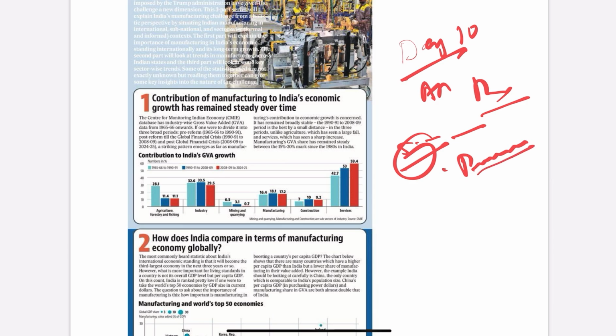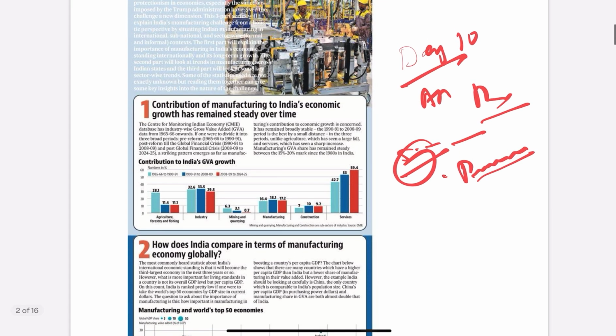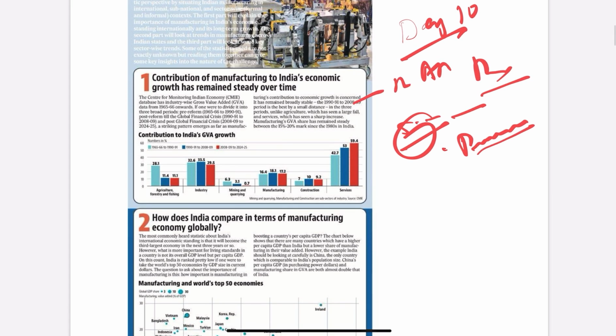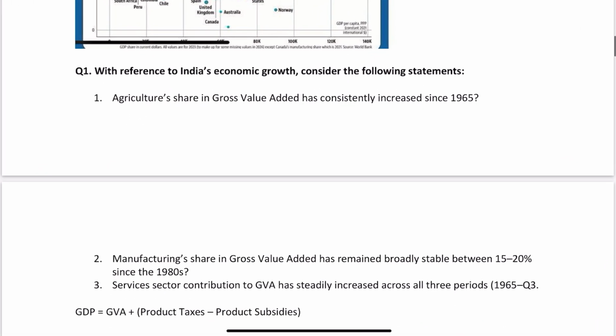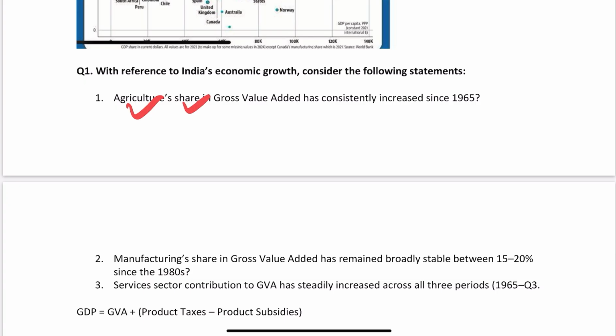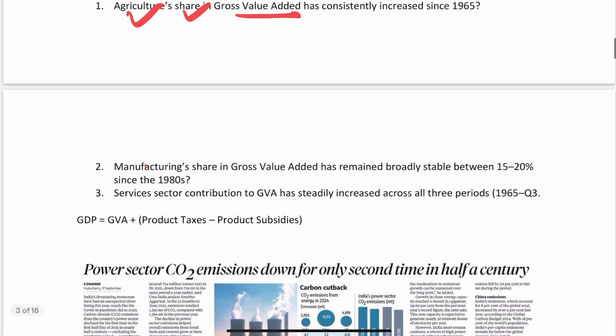Okay, now coming back to the very first article, this article is from the Hindustan Times and it talks about the GVA, gross value added, of the different sectors. Now if you see here, the very first question we asked here is about the agriculture share of the gross value added, then the manufacturing and the services.